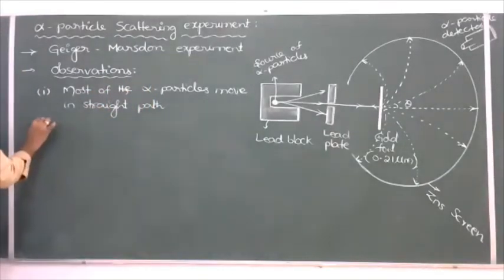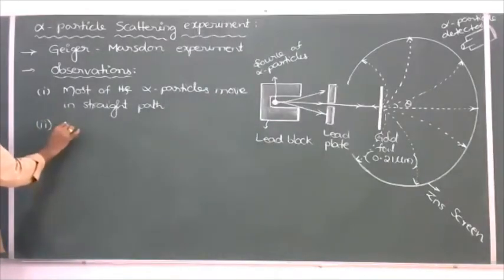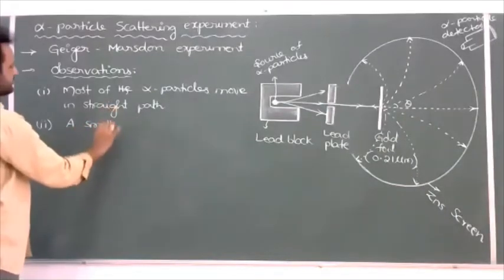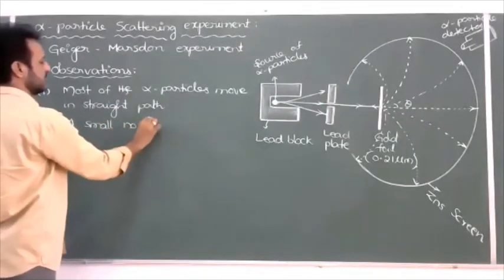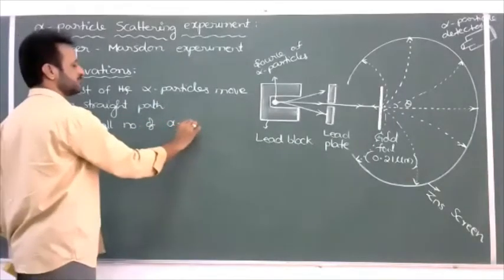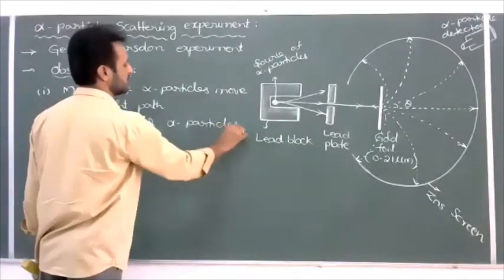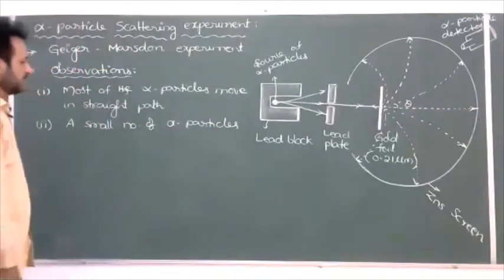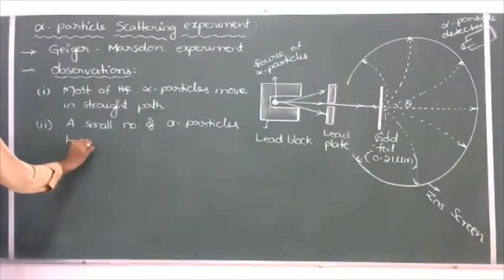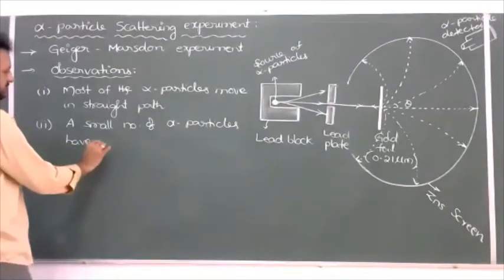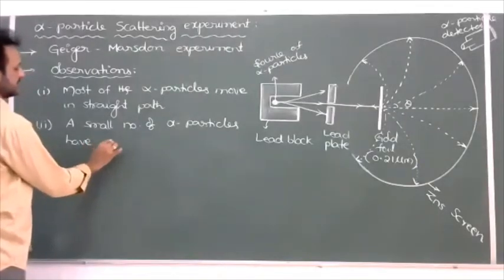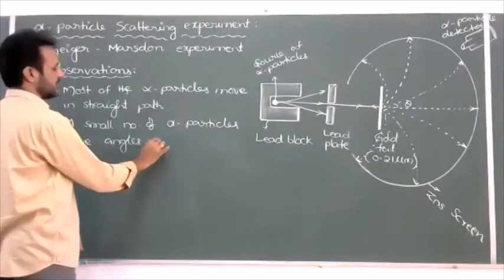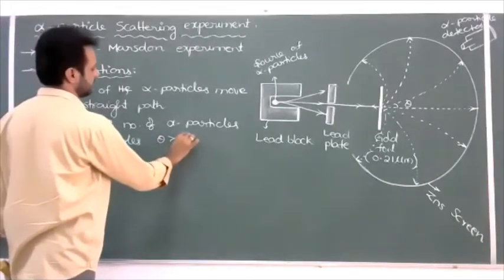Second one: a small number of alpha particles, almost 0.14% or 0.2%, have scattering angles theta greater than 1 degree.